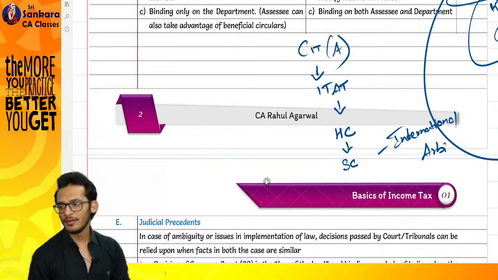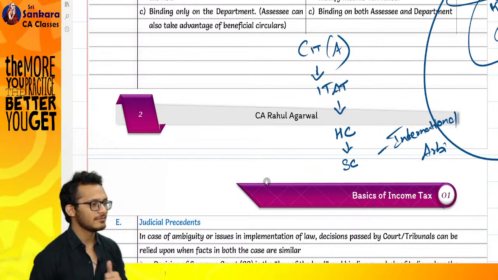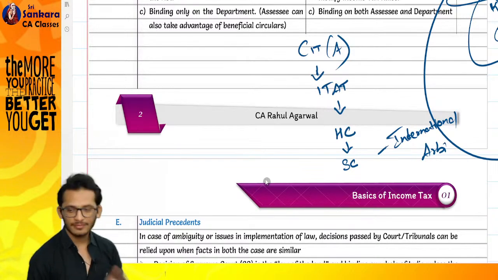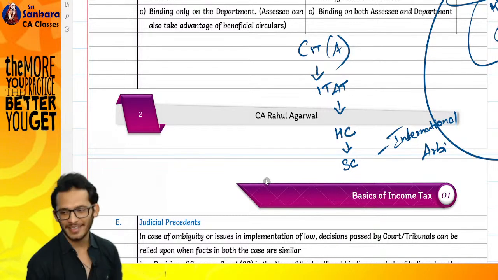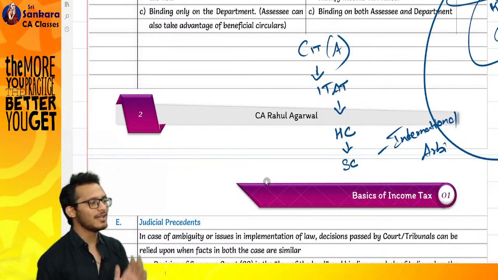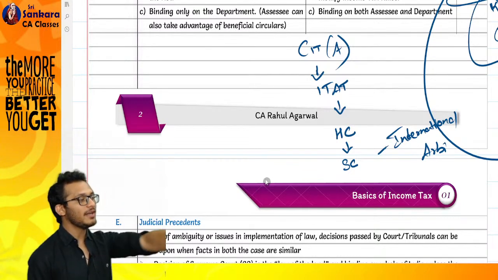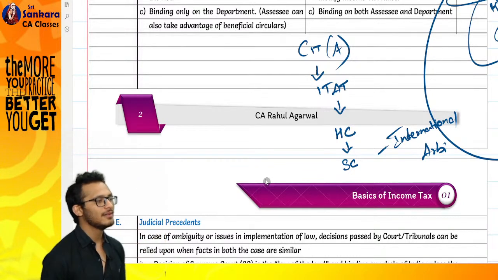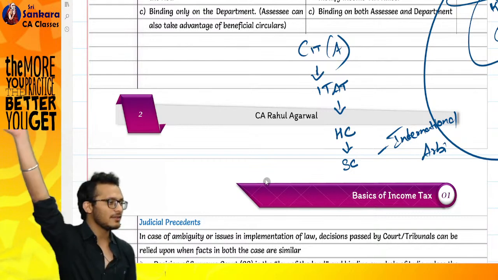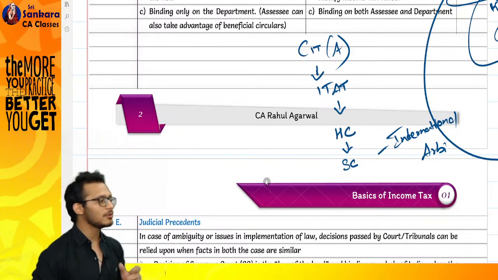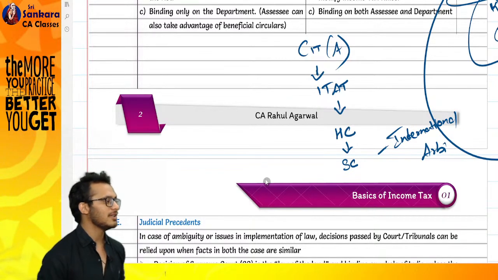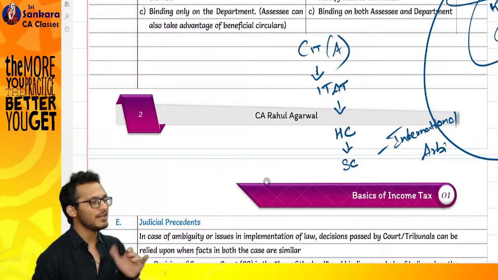You will go fight on his behalf. For that also you will charge him. Obviously, you are putting in your time and efforts, no? So you charge him and say, sir, I am going and fighting in the court for you. I will ensure it is 80 only. I say 80, I'm not saying 80 rupees, I'm talking about 80 crores. That is where the big number comes. So I will go, I will fight in the court and I'll come and say, sir, I will make it 80 crores for you. You go to the court, you fight, you get 80 crores for him.